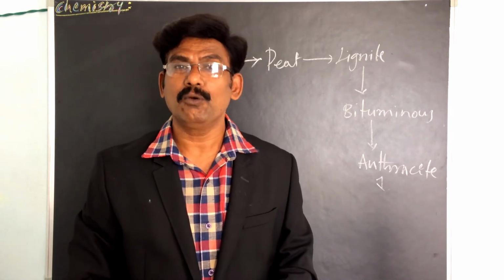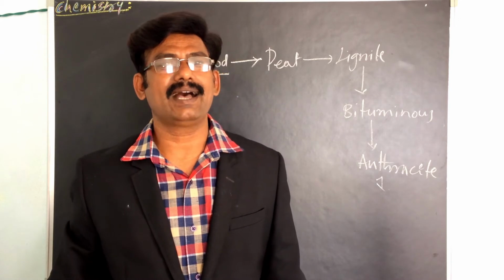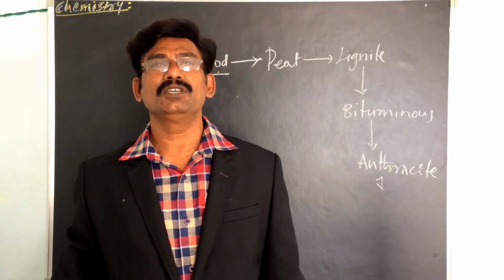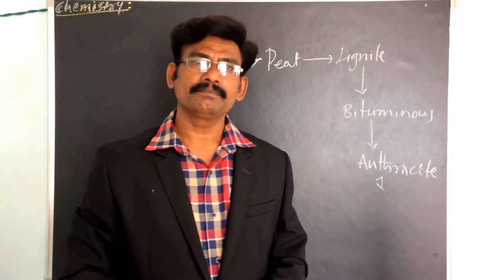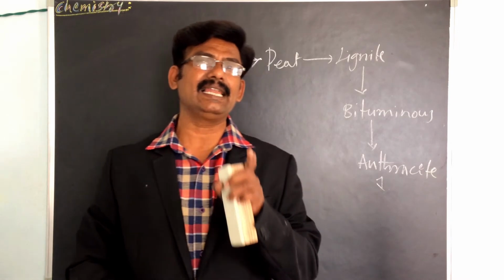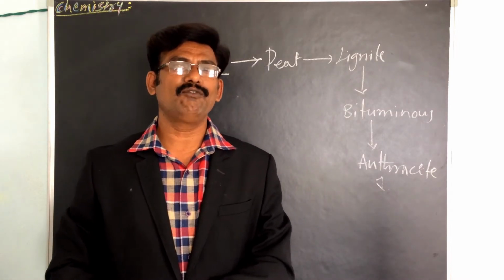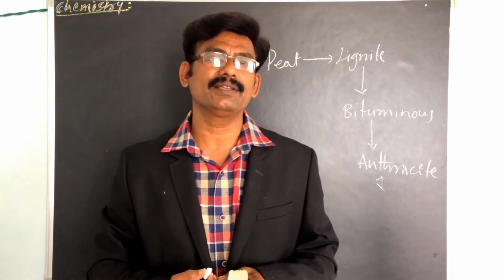What ranking? What is peat, what is lignite, what is bituminous, and what is anthracite? We have to look. Peat is a brown, fibrous, jelly-like mass generated in the first stage of the qualification of wood.